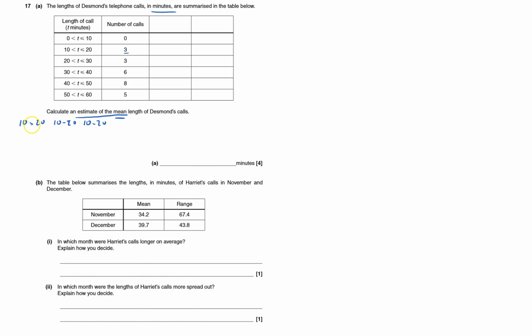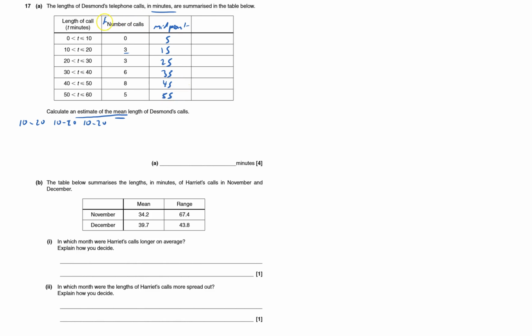So what we're going to have to do is take the midpoint, and that's why it's an estimate, because we don't know that they're all there. So we need to work out the midpoint of each range. That'll be 5, the midpoint of 10 and 20 is 15, 25, 35, just check. Between 40 and 50, that's 45, 55.